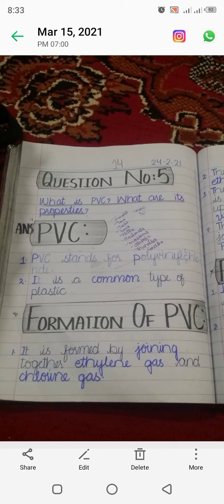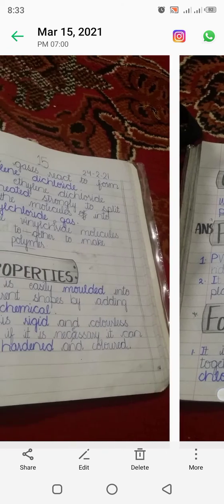Clear? Now coming towards question number 5: what is PVC? What are its properties? PVC, the full form of PVC is polyvinyl chloride. It is a common type of plastic. Formation of PVC: it is formed by joining together ethylene gas and chlorine gas. So PVC is formed by combining two gases, ethylene gas and chlorine gas.